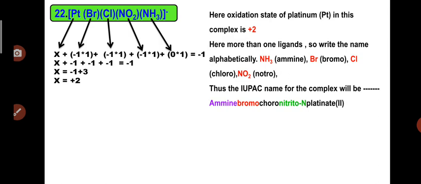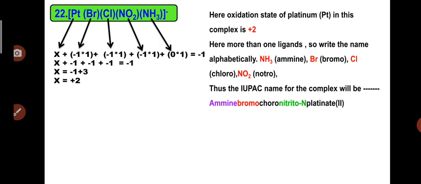Assume platinum as X. Br has a -1 charge and a single Br is present in the complex, so -1 into 1, Cl again -1 into 1, NO2 -1 into 1, plus 0 into 1, is equal to -1. So X is equal to -1 plus 3. After shifting this -3 charge to the RHS, it becomes a positive quantity. There is already a -1 charge on the complex, so keep it as it is. So X is equal to +2. Platinum is present in most complexes in +2 and +4 oxidation states. So here the oxidation state of platinum is +2.